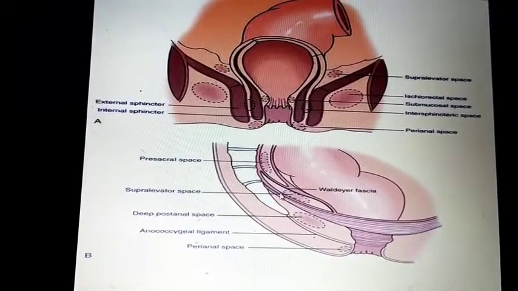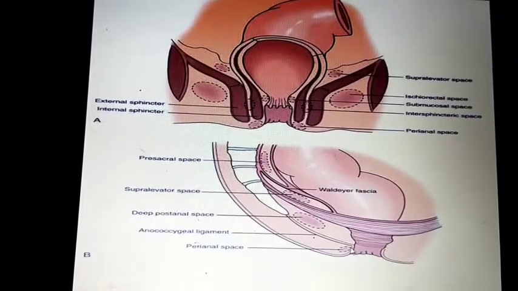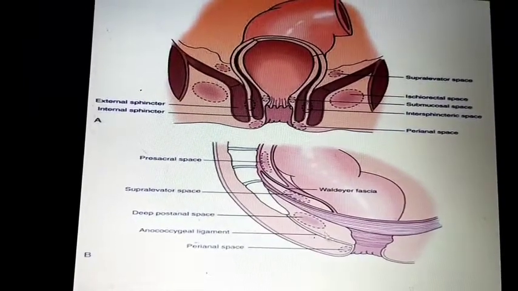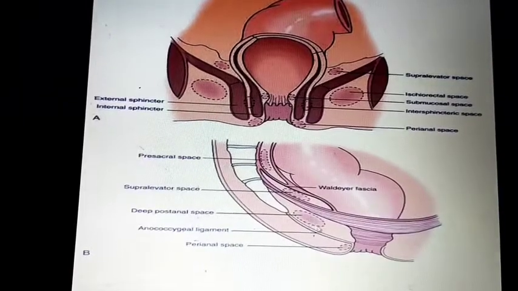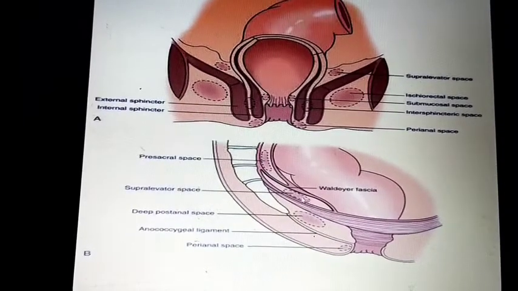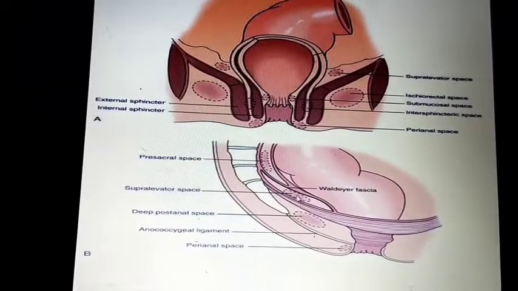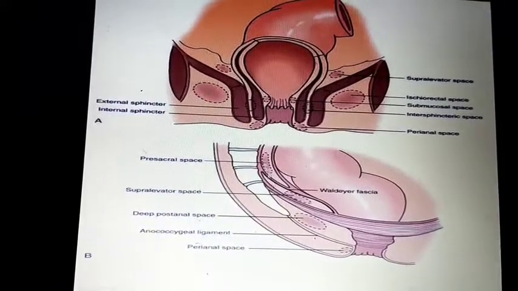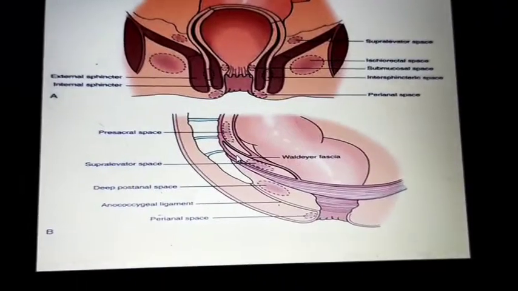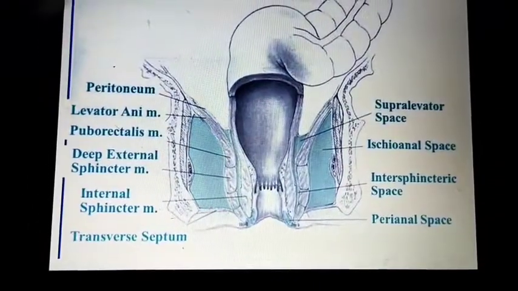Okay, this is like that. This is the perianal, this is the deep post-anal space, and this is the supralevator, and this is the parasacral. Like that, there are spaces of the anal canal.